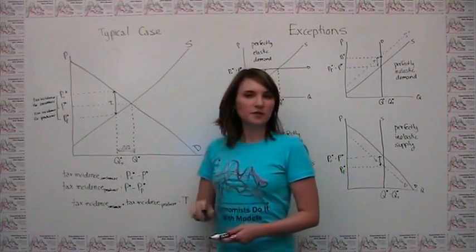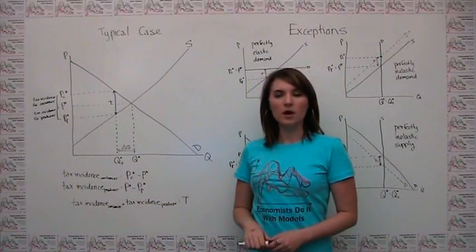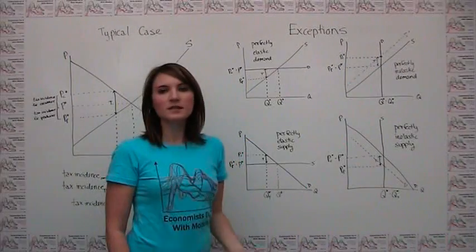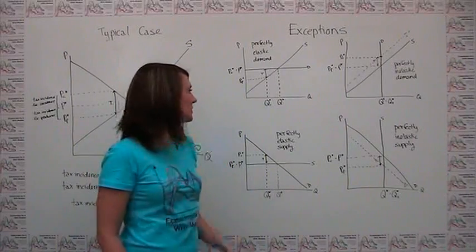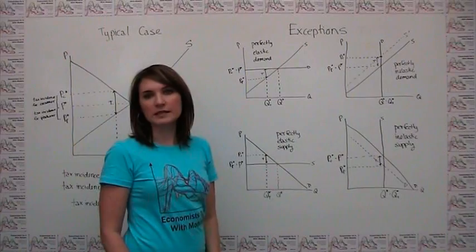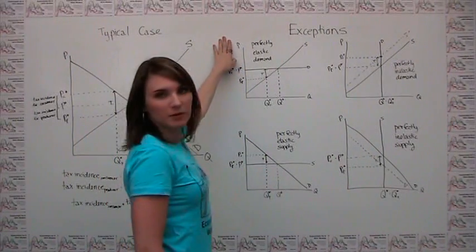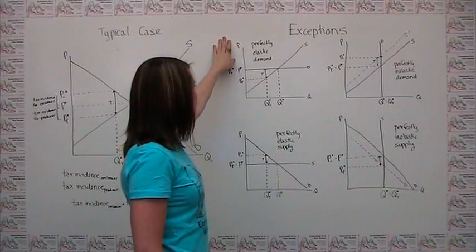But we can also think again about what the exceptions to this particular rule are. To illustrate the exceptions, we can again take a look at our four extreme cases that we see here. The first exception is that of perfectly elastic demand.